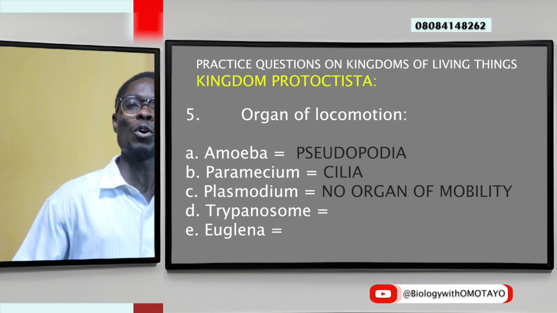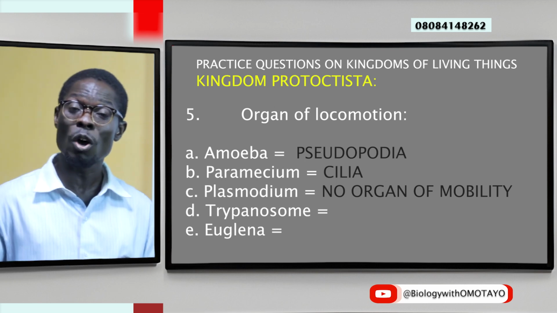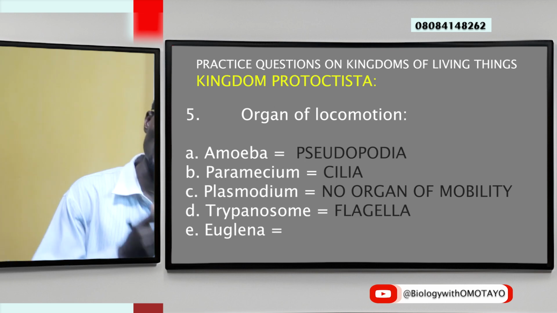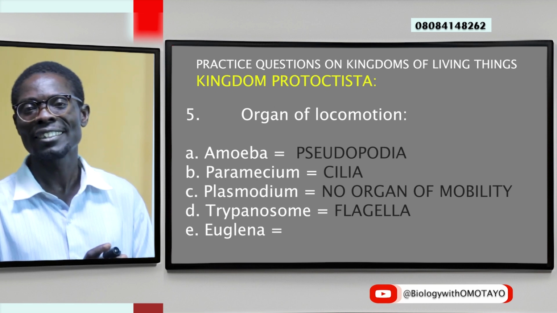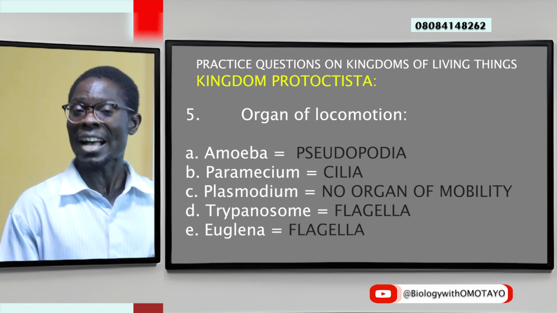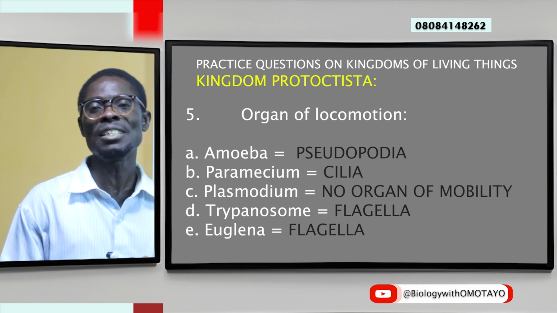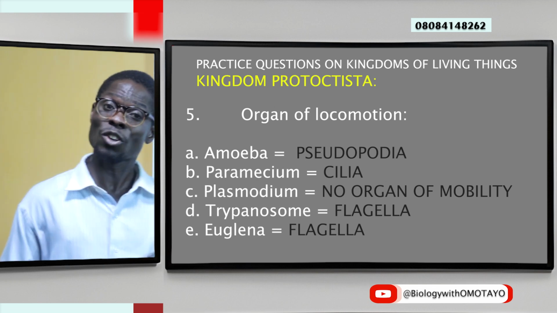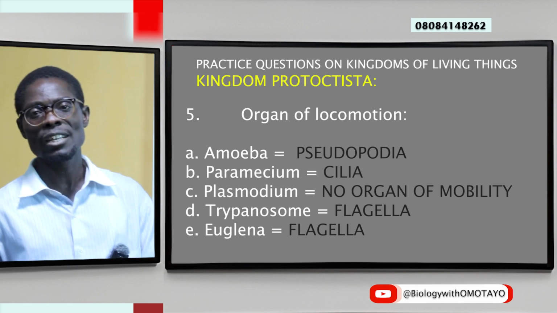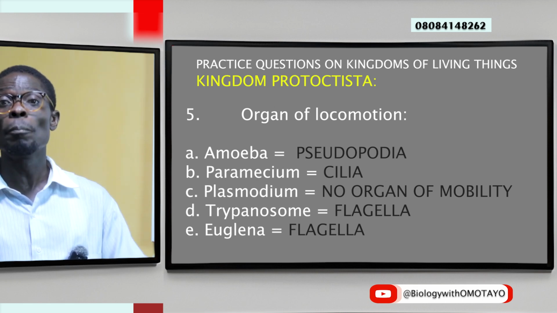What about trypanosome? Okay, it makes use of the flagellum as well, singular, plural, flagella. And then what about the euglena? Okay, it equally has the flagellum as the organ of mobility. Thank you. So that's just a quick one on kingdom Protoctista. Next, we'll be going into kingdom fungi.